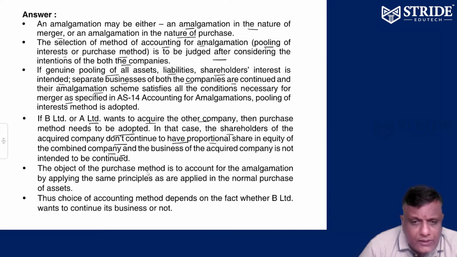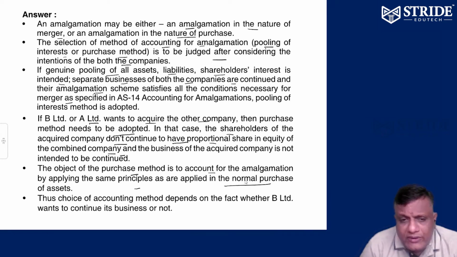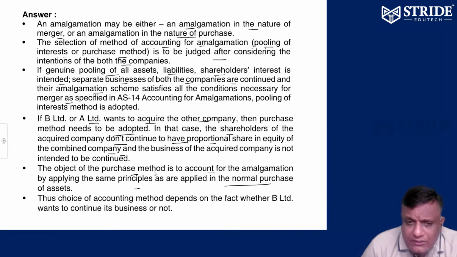So the object of the purchase method is accounting for amalgamation, same principle. Any company going to purchase assets, in the same manner the purchase method has to be applied. Vendor company means selling company, purchase company means buying company. Vendor company sold, buying company purchased. So the purchase method has to be applied, just like a purchase of assets.